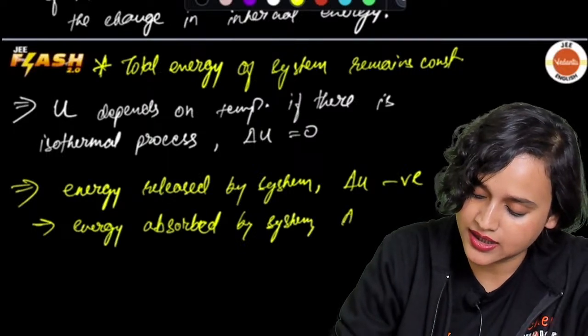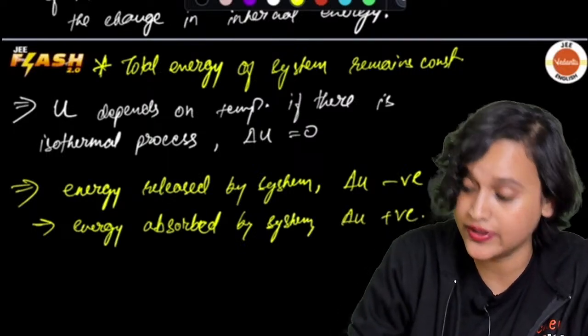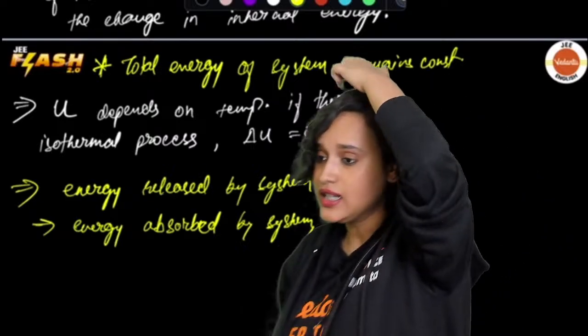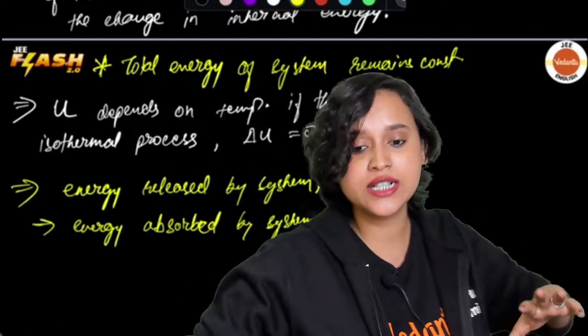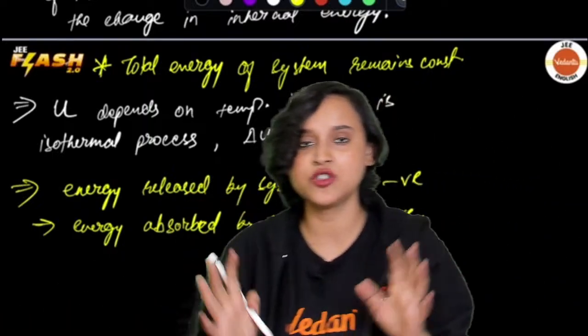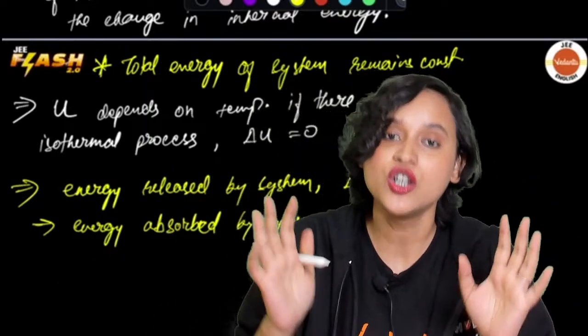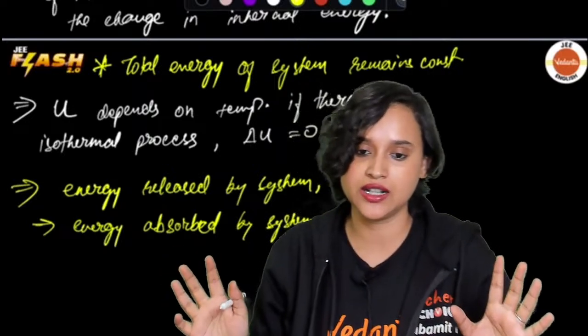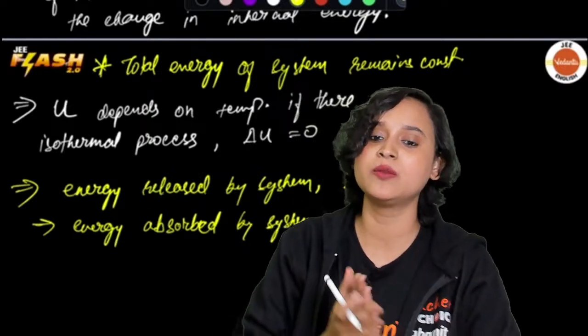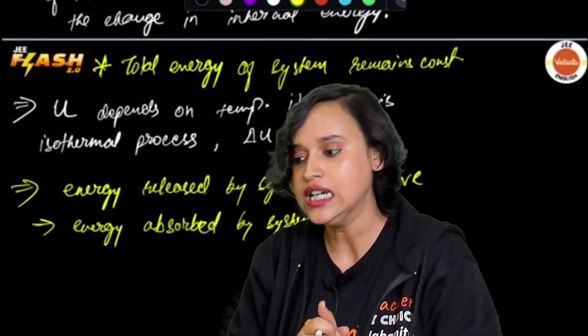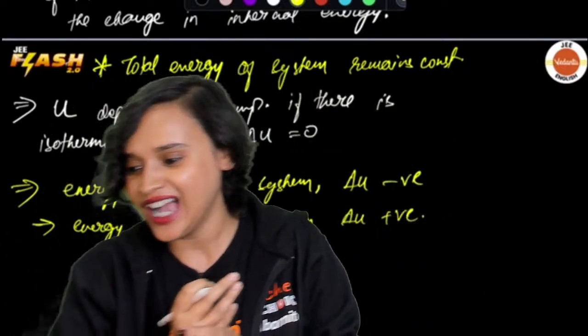Energy absorbed by system, delta U is equal to positive. Yes, someone is writing some answers related to your work done. We will come to that, don't worry, we will come to work done and everything. But right now, do you understand what I spoke about internal energy? You do, right? And we have also spoken about how in isothermal processes, delta U is going to be 0, right, everybody? Amazing, very good.